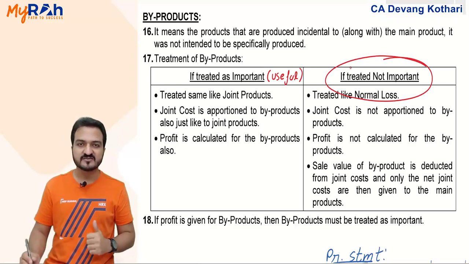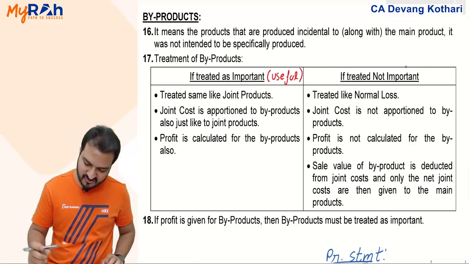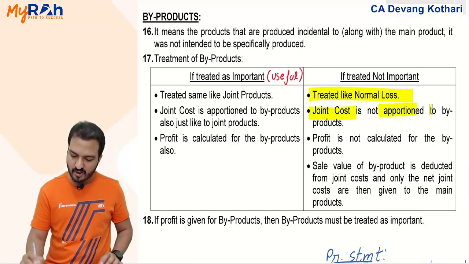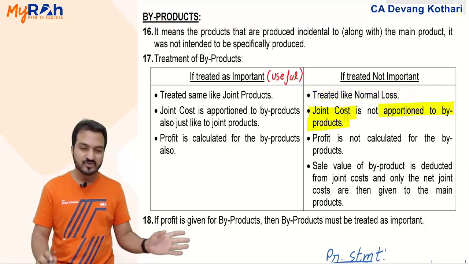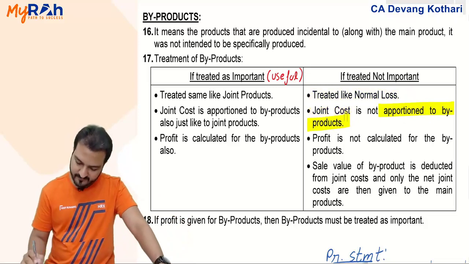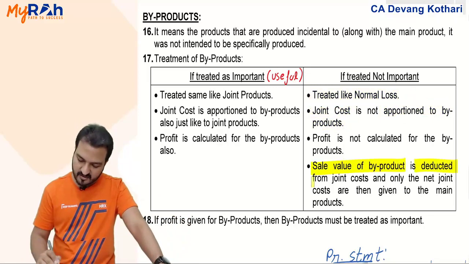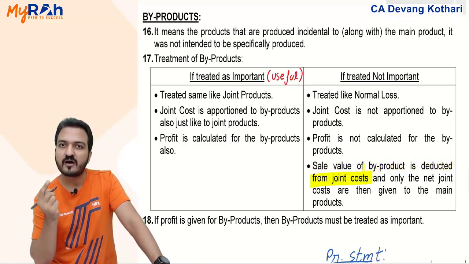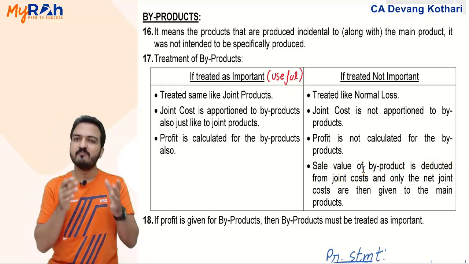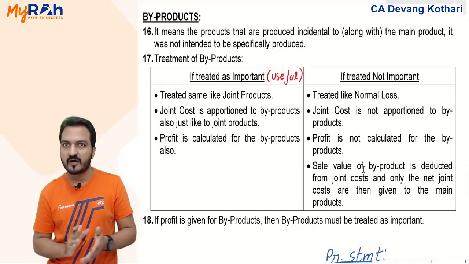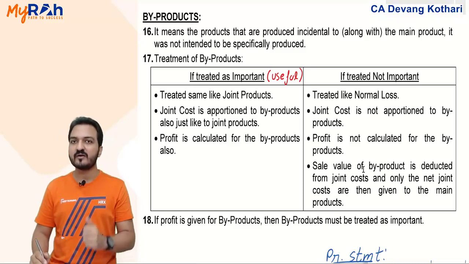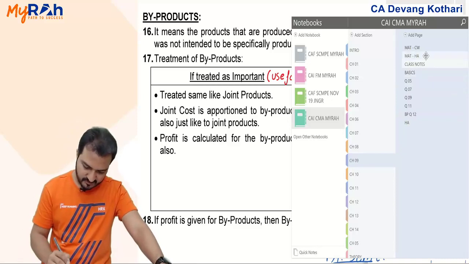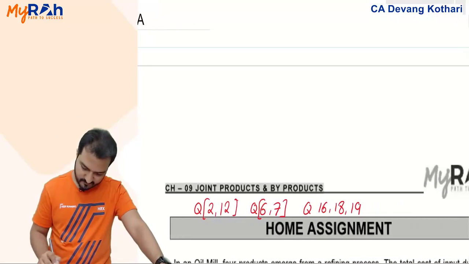If that is the case, the byproduct will be treated like a normal loss. Meaning joint cost is not apportioned to the byproducts. Anyways, my question here does not have joint cost, but the sale value of the byproduct is deducted from the joint cost. This was important. Sale value of byproduct should be deducted from joint cost. In other words, the byproduct will be credited in the process account itself. We had that in one question of byproduct also, which I'll show you.